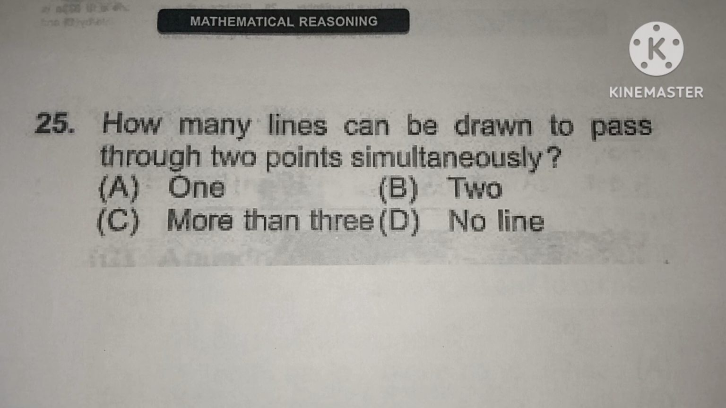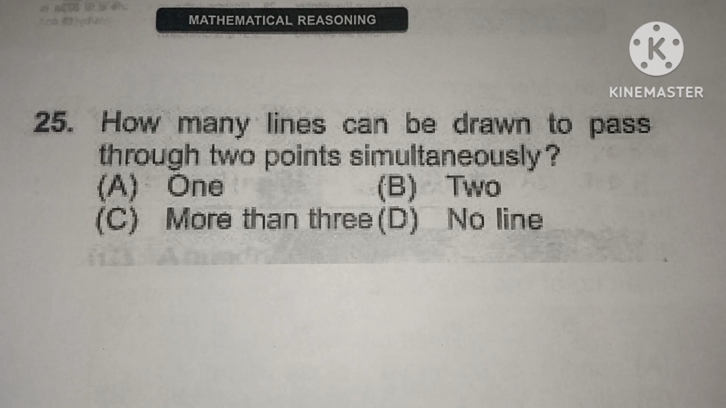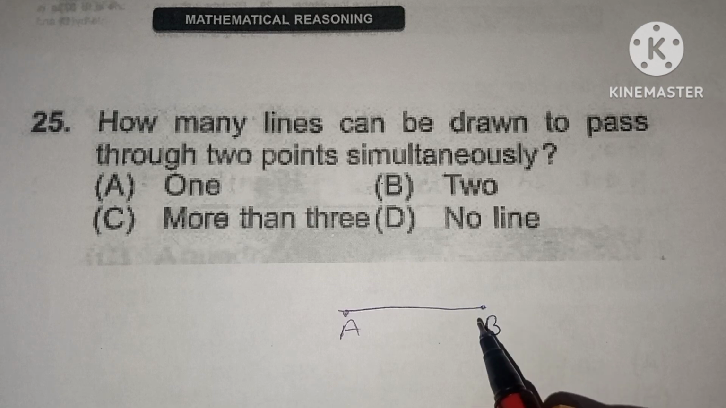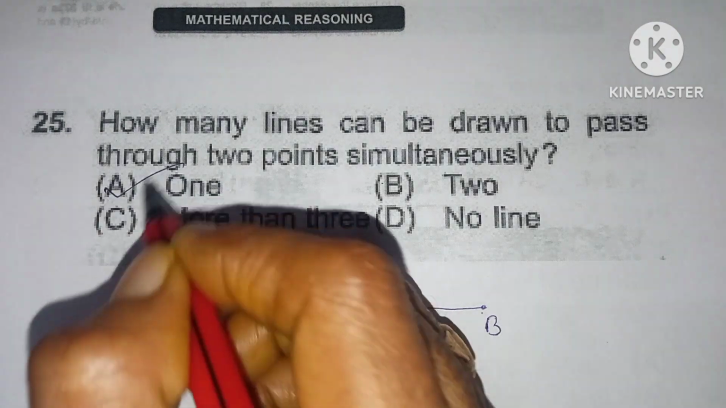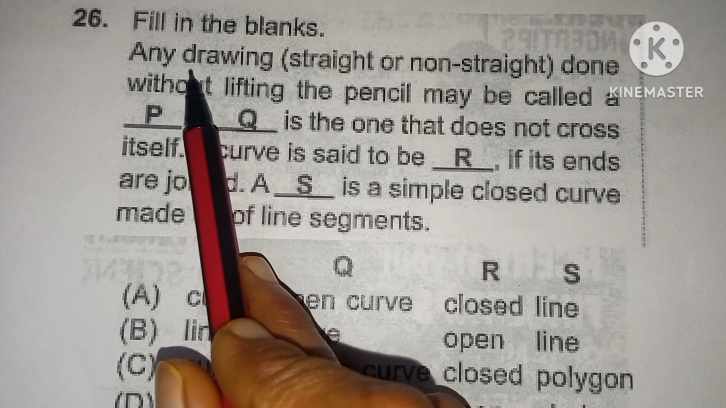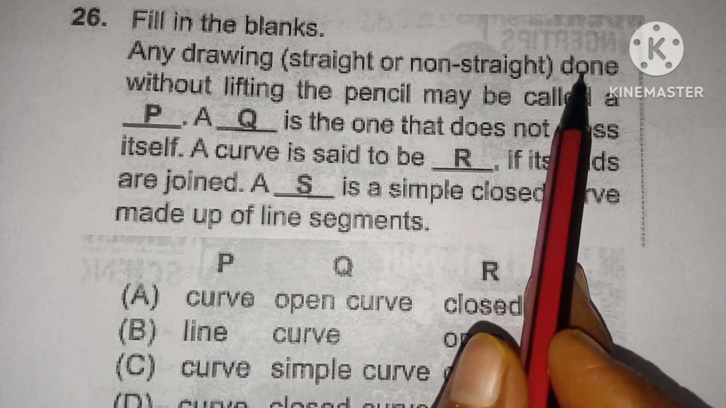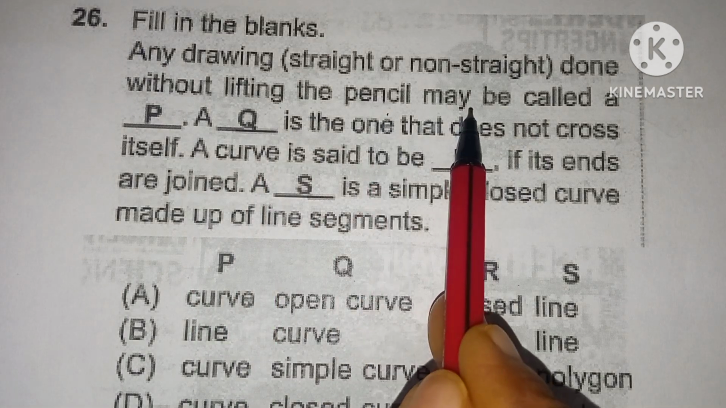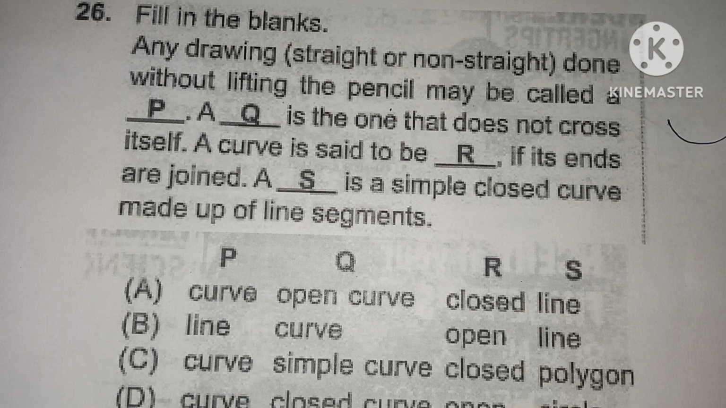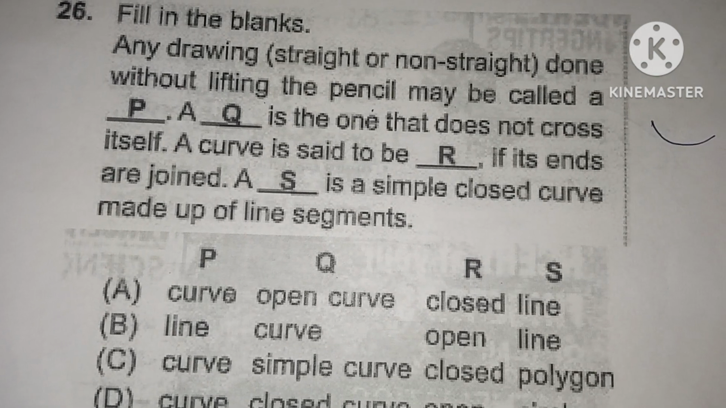25th question. How many lines can be drawn to pass through 2 points simultaneously? This is one point and this is another point. We can draw only one line. So option A is the correct one. 26th question. Fill in the blanks. Any drawing, straight or non-straight, done without lifting the pencil may be called dash. Without lifting the pencil, we can draw a curve or a line.